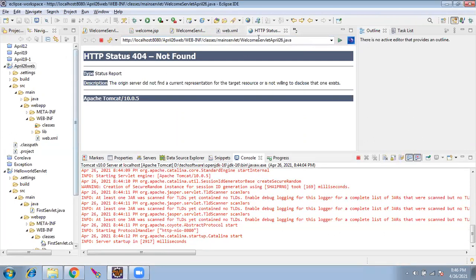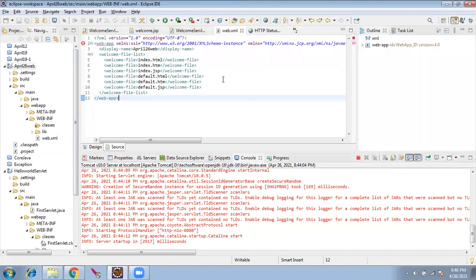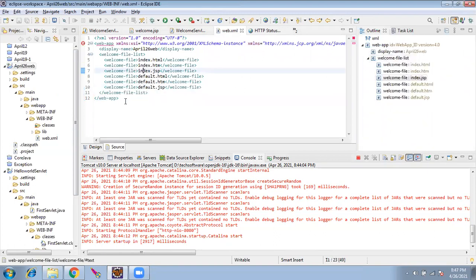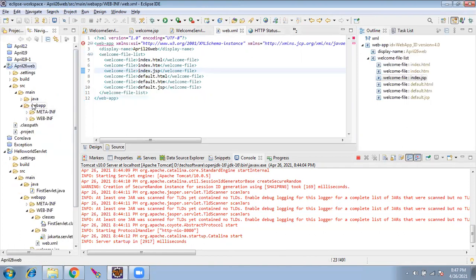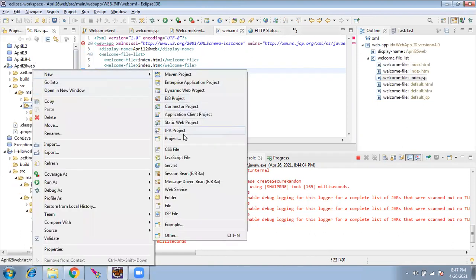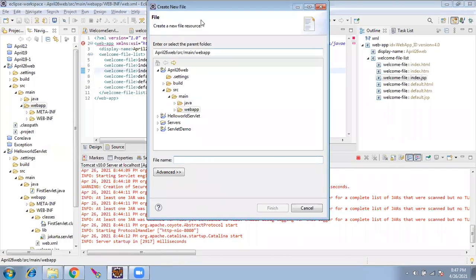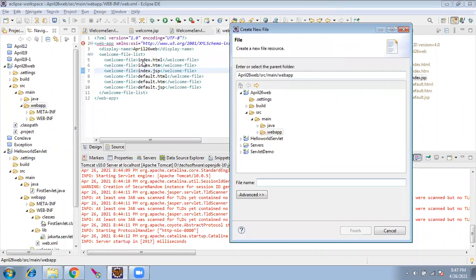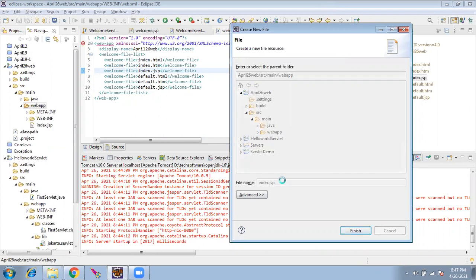Now, because we didn't do anything, we only created a servlet. We didn't tell Tomcat that it has to go to the servlet when something comes in. But there is something like default.jsp, default.html. Let's try creating one file like this in the web app. These are the welcome list files. Since none of them are there, it is throwing an error. Let's see what happens if we have something. I'll create index.jsp, which is the third in the list.